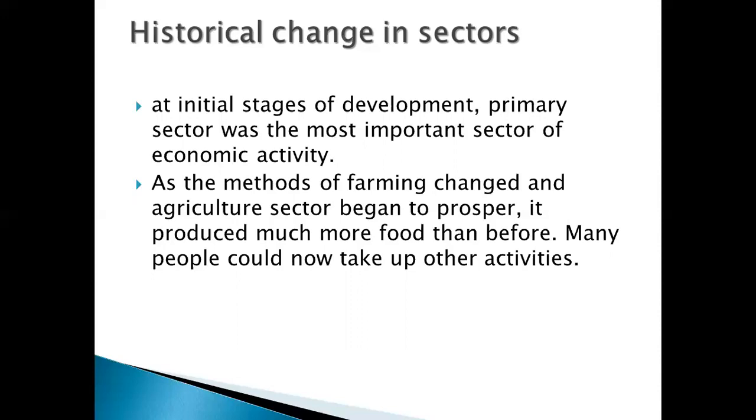But as the method of farming changed, the agricultural sector began to prosper. Now they have more agricultural products. Earlier, they used to just produce for their families so that they can live and survive. But later on, they discovered some new techniques of agriculture. They got to understand better about agricultural processes, and they started producing more products.